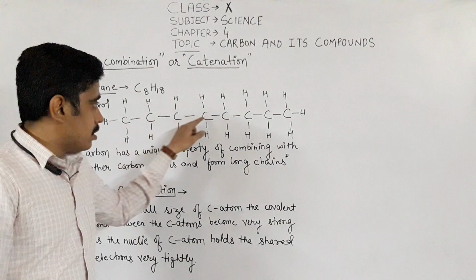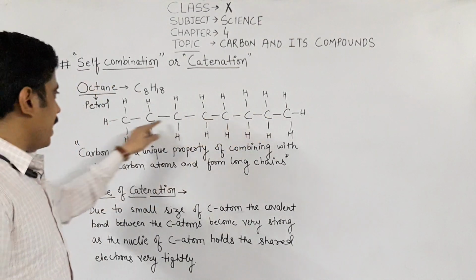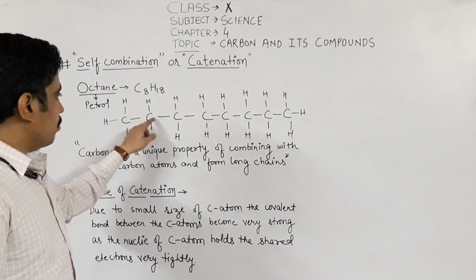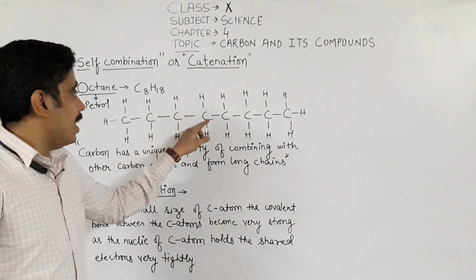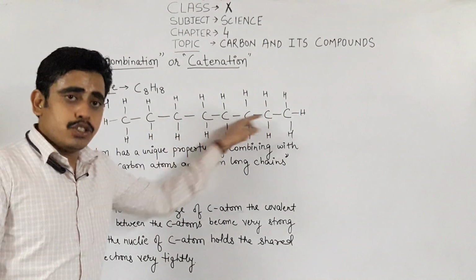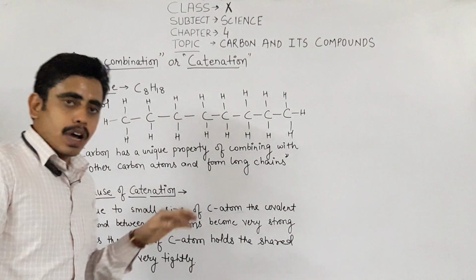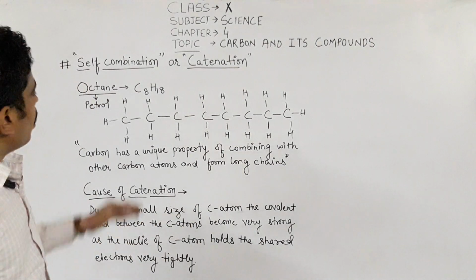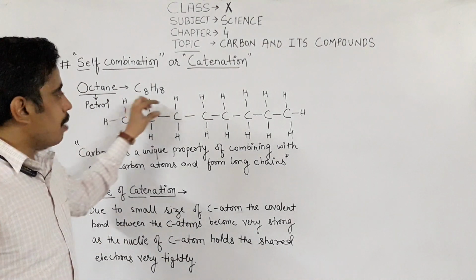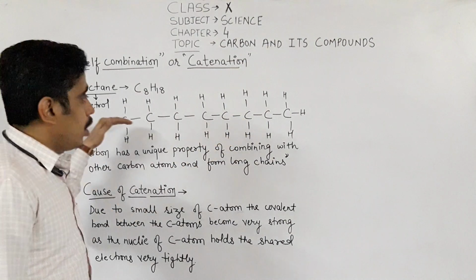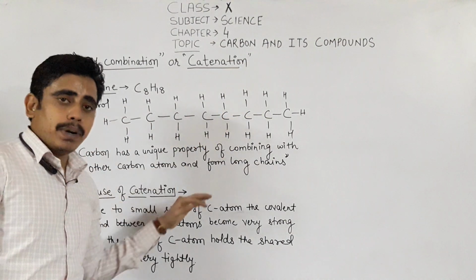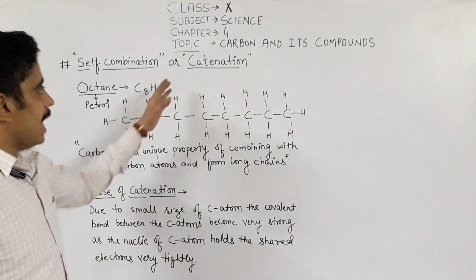The 8 carbons are arranged in a chain-like structure, and each carbon is attached to another carbon in a single chain. This property of carbon, in which the carbon atoms combine with each other and form a long chain, is known as catenation.